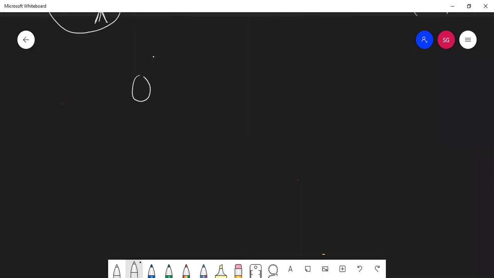Students, this is oxygen. Atomic number of oxygen is 8. Mass number is 16. Mass number means number of proton plus neutron. And this atomic number means protons, which are always equal to electrons when it is neutral.